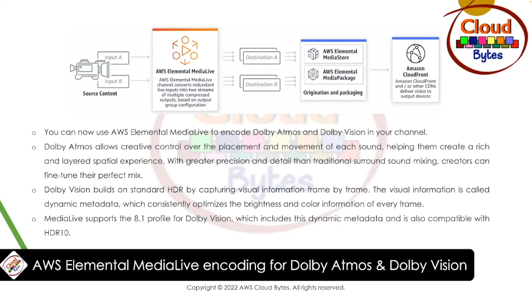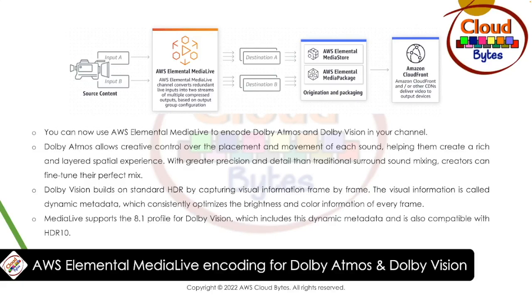Dolby Atmos allows creative control over the placement and movement of each sound, helping them create a rich and layered spatial experience. With greater precision and detail than traditional surround sound mixing, creators can now fine-tune their perfect mix. Dolby Vision builds on standard HDR by capturing visual information frame by frame. The visual information is called dynamic metadata, which consistently optimizes the brightness and color information of every frame. MediaLive supports the 8.1 profile of Dolby Vision, which includes this dynamic metadata and is also compatible with HDR10.